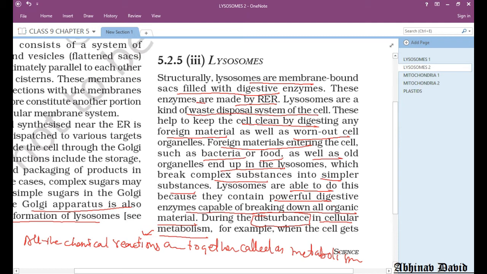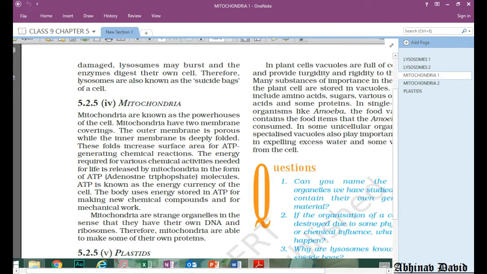When these lysosomes burst, these enzymes are released into the cytoplasm, and they digest the living parts of their own cell. It is written here that the lysosome may burst and the enzymes digest their own cell.